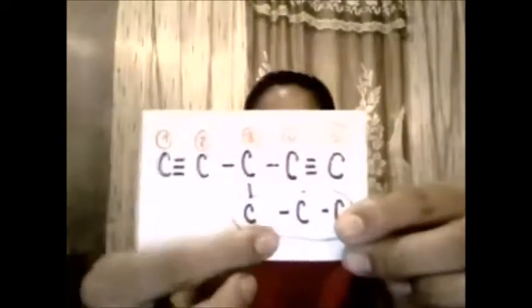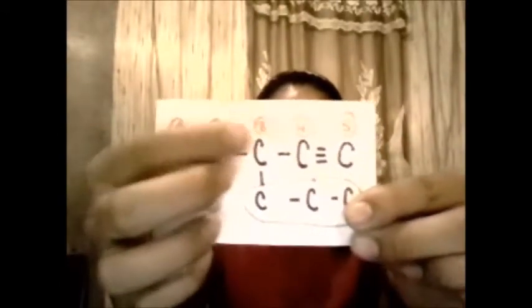In this case, this is the radical at the number 3. And finally, complete the carbon skeleton with hydrogens to complete the 4 bonds of each carbon.